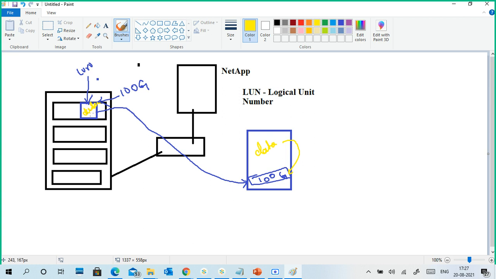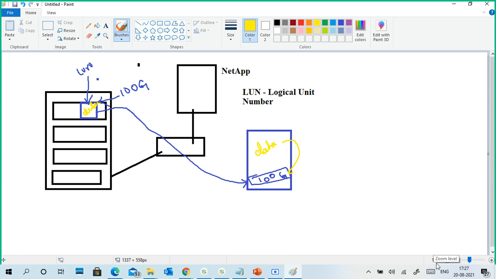If you see here, this is a LUN. A LUN is logically a partition. Like we create a C drive and D drive, like that we create a LUN through your storage server or an application like NetApp. Using that, in our storage bay we create one LUN. This LUN is assigned to a machine, either a server or a desktop, through the network.